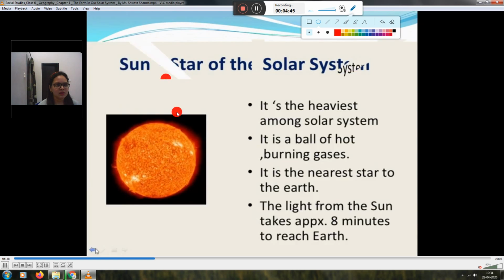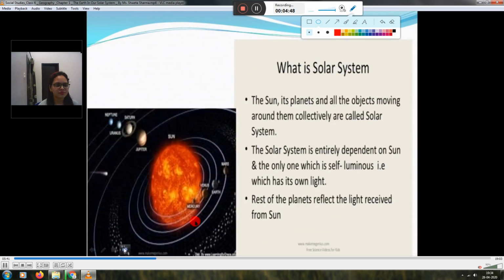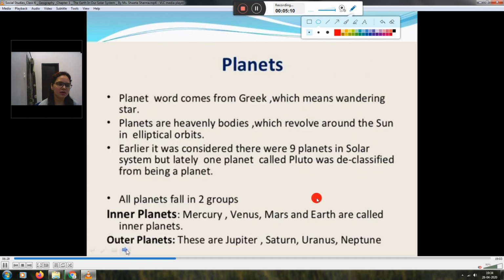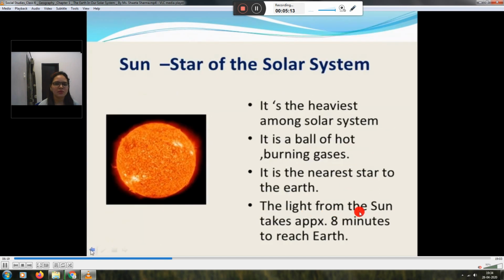Now the next point is the sun, the star of the solar system. The sun is the heaviest in the solar system. It is a ball of hot burning gases. It is the nearest star to the earth. The light from the sun takes approximately 8 minutes to reach earth.